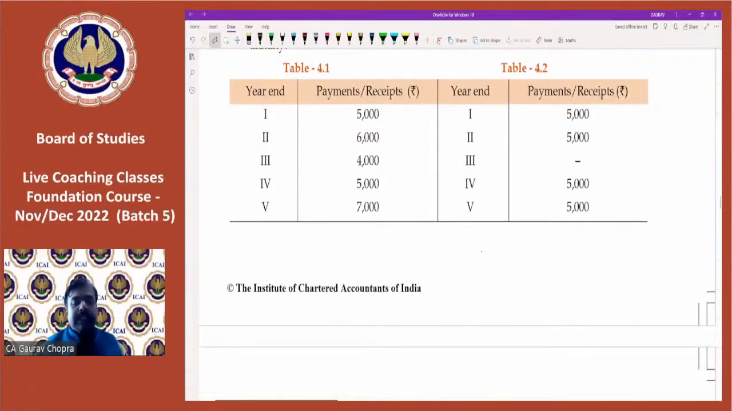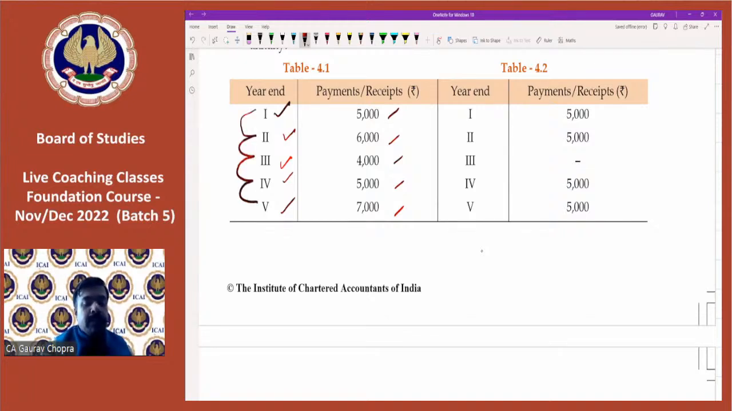So let us take some examples. Table 4.1 is giving some figures. We are paying at the end of first year, second, third, fourth, and then fifth year. We are paying for these 5 years. How much? 5,000, 6,000, 4,000, 5,000, and then 7,000. So we are paying at equal intervals. The interval is the same, the gap is the same, but the amount is not the same. So this cannot be regarded as annuity. For annuity, what is necessary? The amount should be the same and the time gap should be the same.